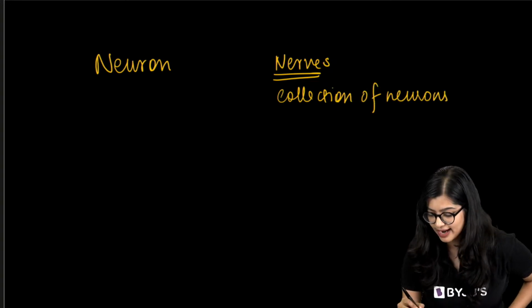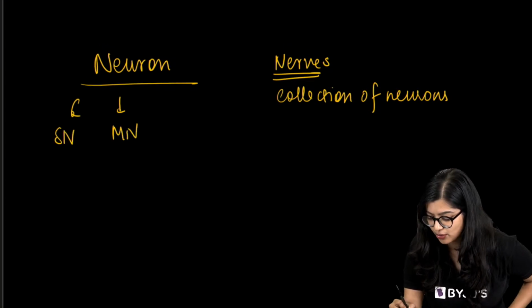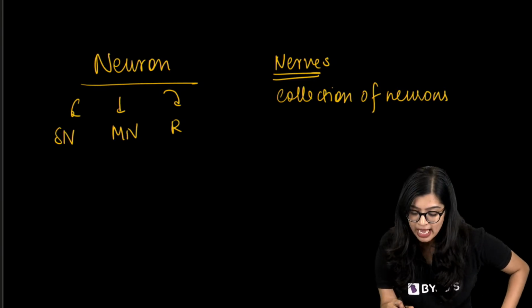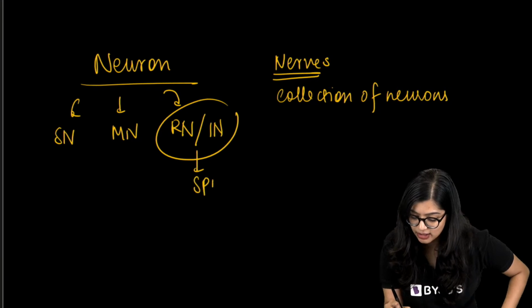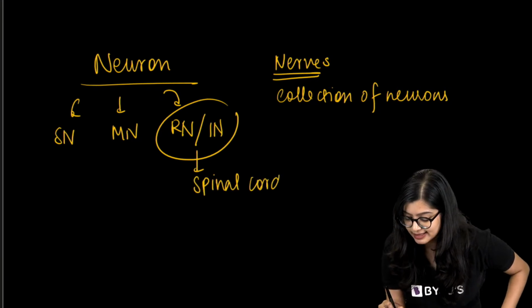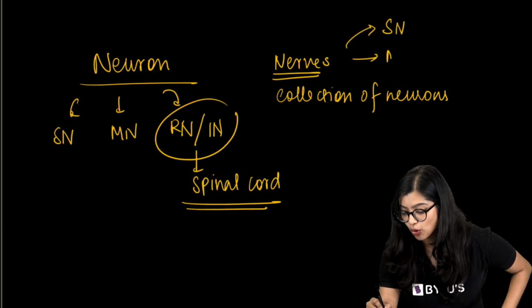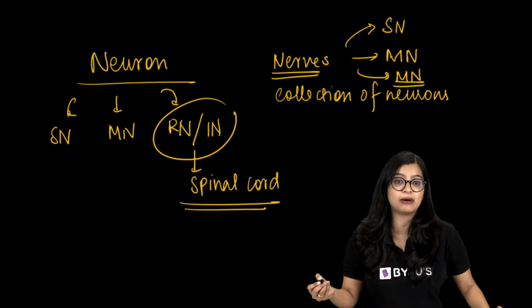Among neurons, you have the sensory neuron, the motor neuron, and the relay neuron, or what we call an interneuron. This relay neuron or interneuron is mainly found in the spinal cord. As for types of nerves, you have sensory nerves, motor nerves, and mixed nerves. You don't have a relay nerve per se.